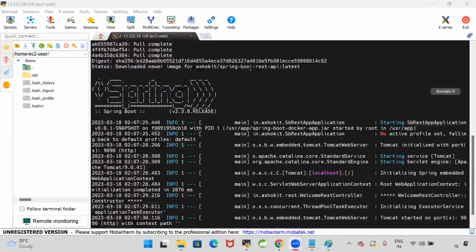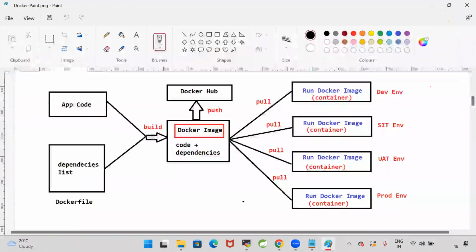Now, do you understand what containerization is? Directly, I'm able to run the Java application because one year back, I prepared a Spring Boot application and packaged it as a jar file, and I created a Dockerfile for that application. In that Dockerfile, I configured all the dependencies and prepared a Docker image.